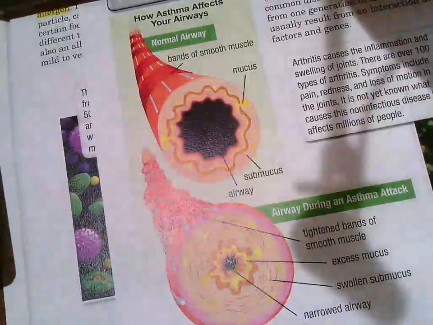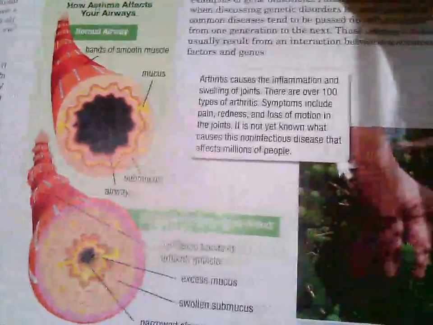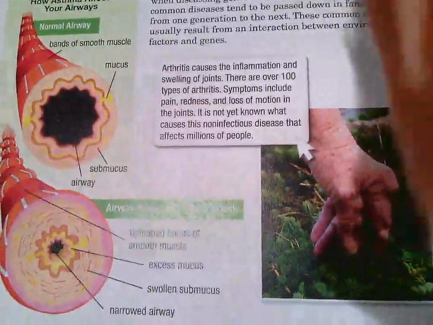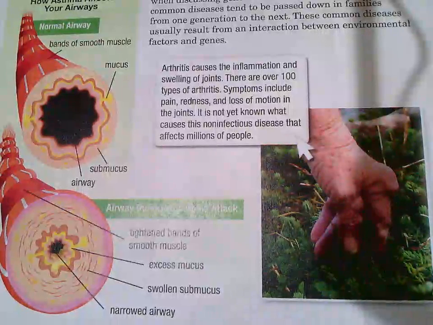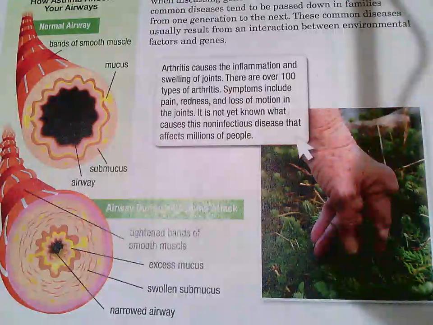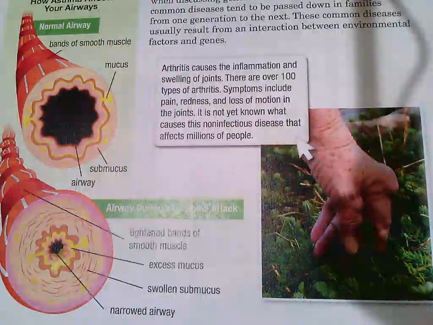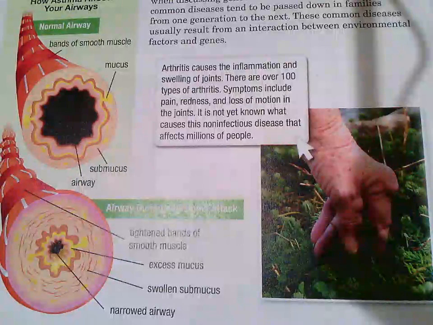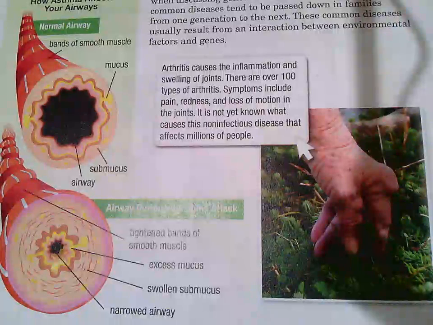And then arthritis. Now you guys probably don't have arthritis, but this is something that affects older people quite a bit. Look at that hand. Look at how swollen that is. Very sad. So arthritis causes the inflammation, the swelling of joints. There are over 100 types of arthritis. I had no idea. Symptoms include pain, redness, and loss of motion in the joints. It is not yet known what causes this non-infectious disease that affects millions of people.